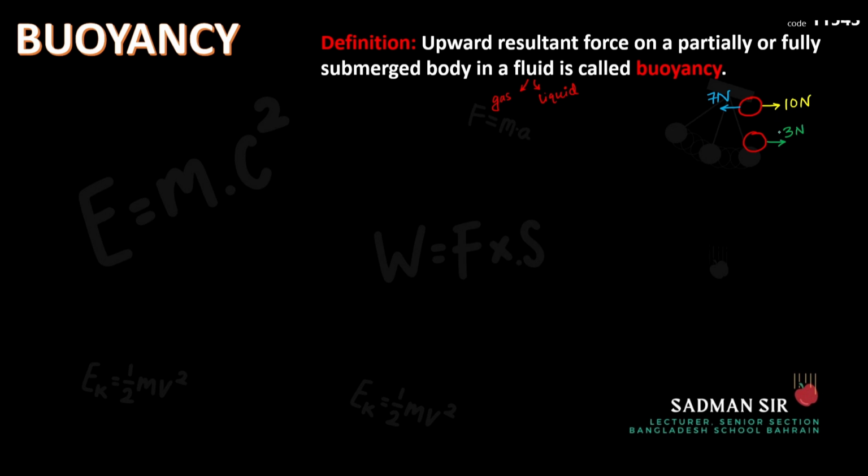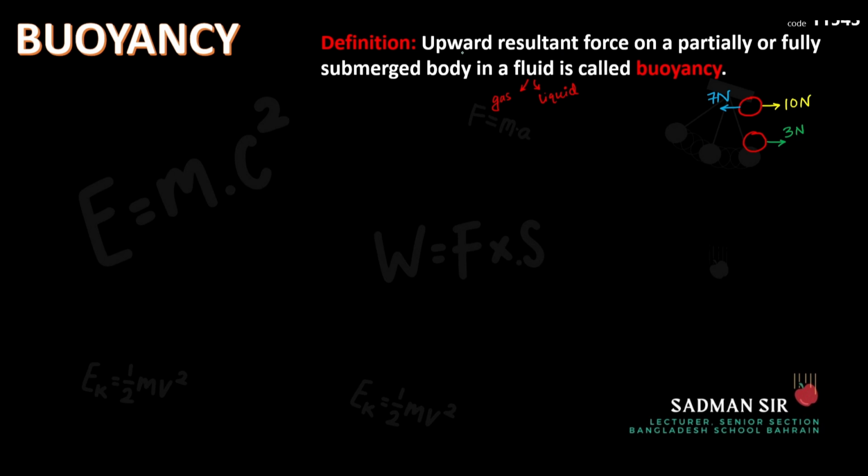Now, the question is, how did you find this? First of all, if you talk about the direction, obviously the direction will be the same as the direction of the larger force, right? 7 Newton and 10 Newton. 10 Newton is larger. So the resultant force will be in that direction. And 3 Newton, how did we get it? By subtracting 7 Newton from 10 Newton. 10 minus 7 has given us 3 Newton. So to get the value of the resultant force, what did we do? We subtracted the smaller force from the larger force. Okay. So this is how the resultant force is actually calculated.